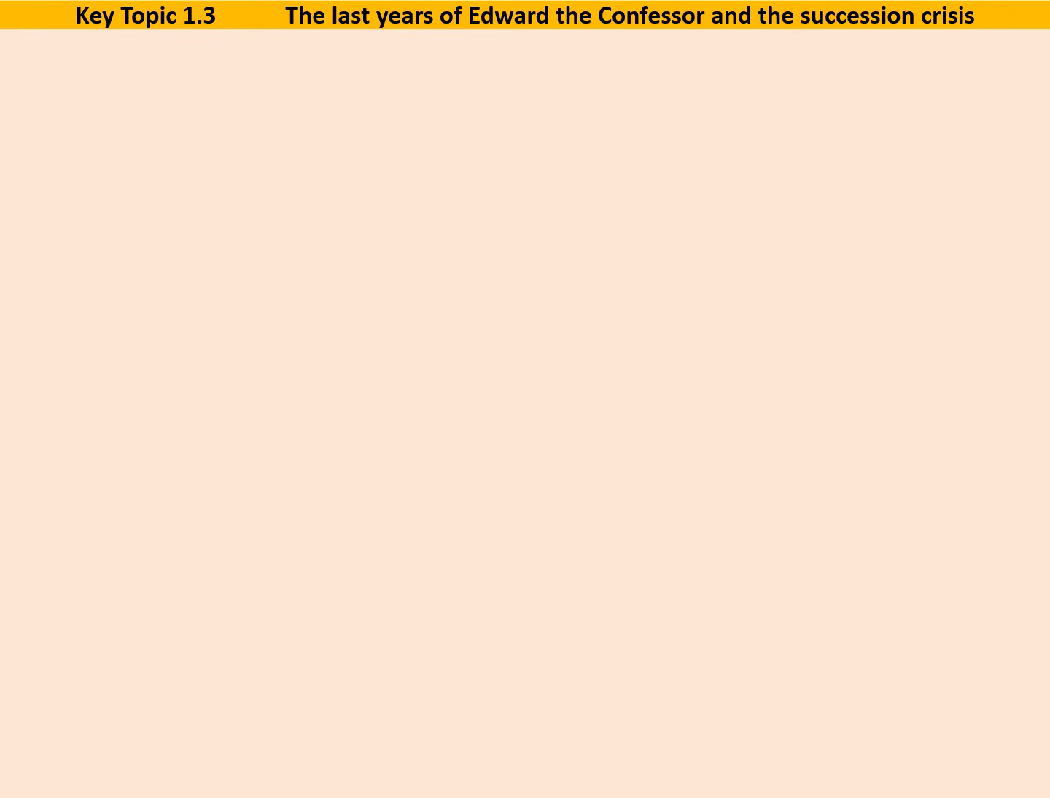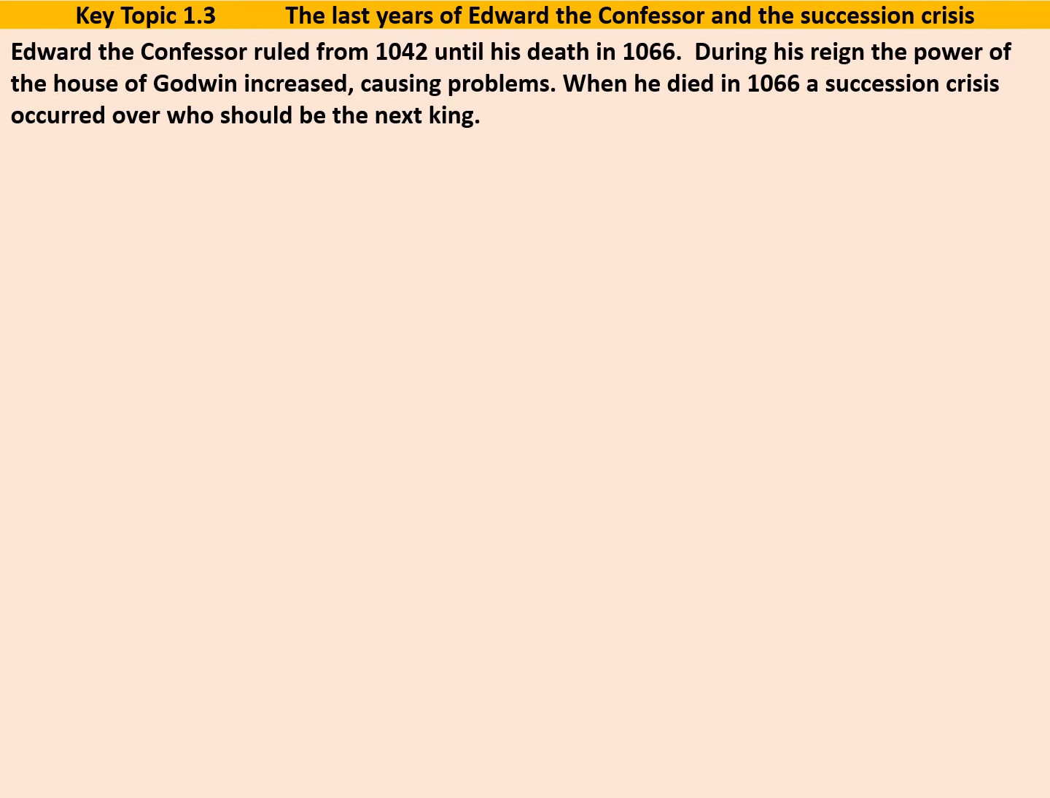This is all part of the wider context of the last years of Edward the Confessor and the succession crisis that followed. Edward the Confessor ruled from 1042 until his death in 1066. During his reign, the power of the House of Godwin increased. This caused some problems. When he died in 1066, a succession crisis occurred over who should be the next king. Let's see how the risings against Tostig played out.